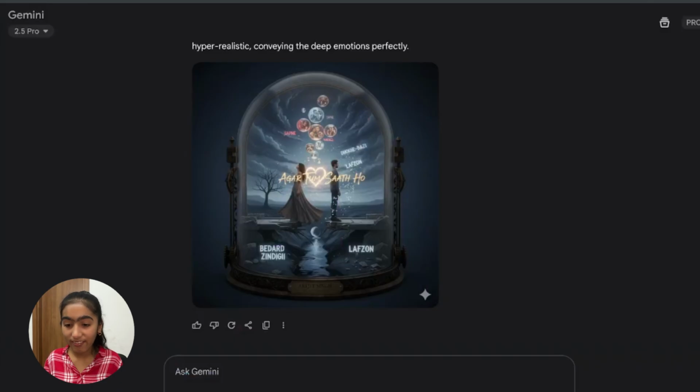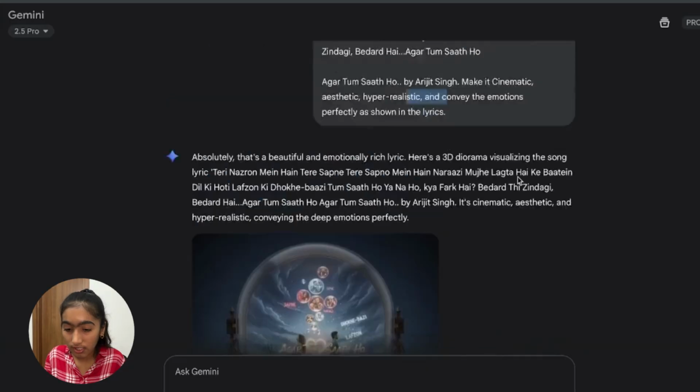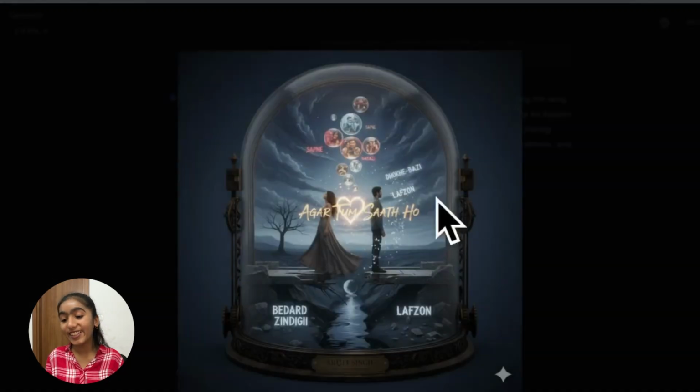Another example I'll give is basically here I asked it to do the visualization for Agar Tum Saath Ho by Arijit Singh. I asked it to make it cinematic, aesthetic, hyper realistic, and convey the emotions perfectly as shown in the lyrics, which are, Teri Nazron Mein and all that. And look at the image it created. It's so cute. Oh my god. Agar Tum Saath Ho with the bubbles going there, Dhokhebazi, love zone. You can ask it to add whatever words and pop-ups you want to add. Basically, visualize your song creatively.